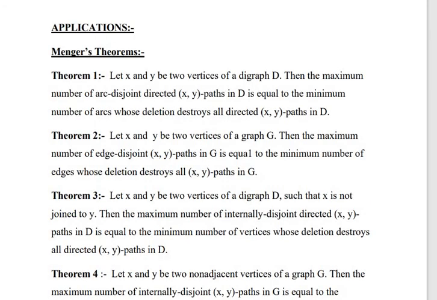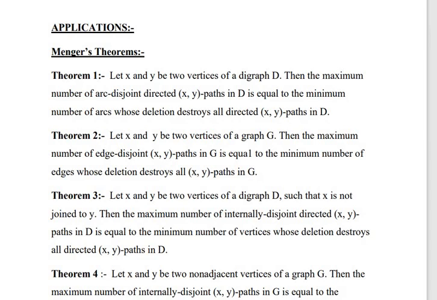Now some of the applications. First is Menger's theorems. The first theorem is: let X and Y be two vertices of a digraph D, then the maximum number of arc disjoint directed XY paths in D is equal to the minimum number of arcs whose deletion destroys all directed XY paths in D.